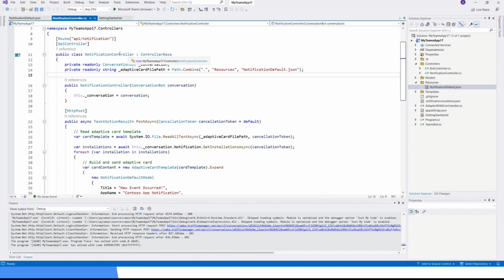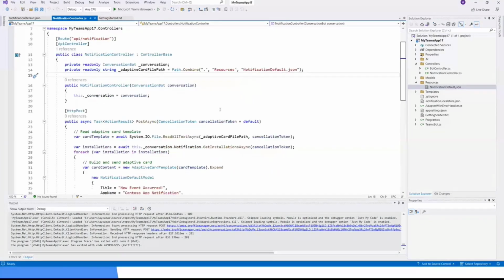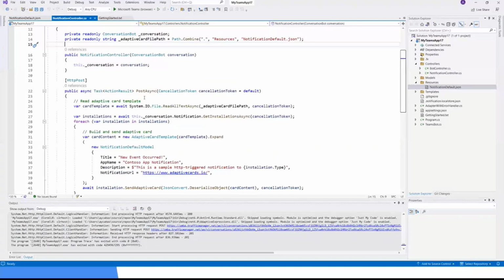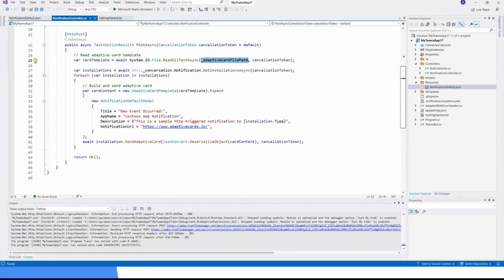Let's get back to the notification controller really quickly. Here is the place: whenever we get an invoke in the API/notification, we go to post async and start reading the adaptive card template. As you can see, the adaptive card file path we read on top. And after that, we are basically sending the adaptive card by generating a new adaptive card. We are filling the information over here.